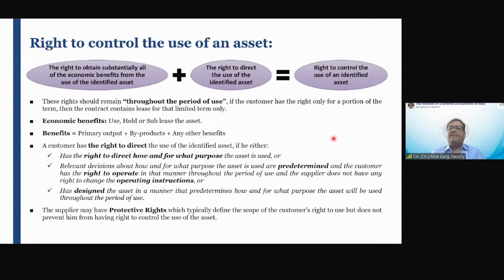At times, I am getting a car on a lease basis from a transporter, how to use that car. And he has written all those instructions in the lease agreement at the inception of the lease. And we have also written a clause in the contract that lessor does not have a right to change the operating instructions in future. Okay.